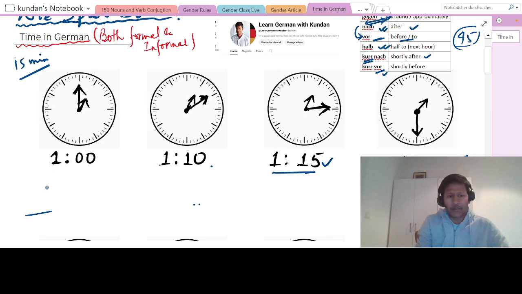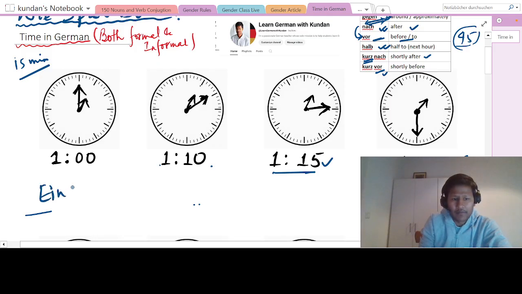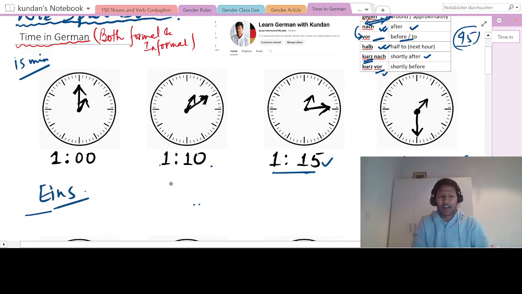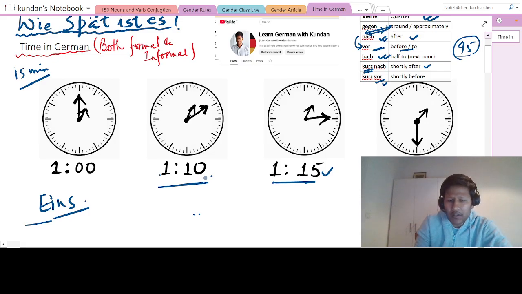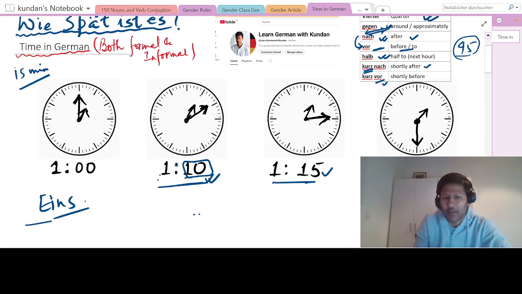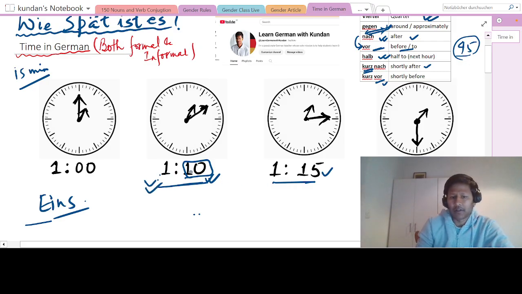Okay, so here is how you will say 1 o'clock. It is very simple. Nothing like Uhr, just eins. Simple, like you see the counting, eins. That's all, done, right? And how you will say this, now we have learned it already. So first you understand the concept. So 10 minutes after 1 o'clock, that's how we say it in informal. Okay, this is 15 minutes after 1 o'clock. So let's sort this out first.